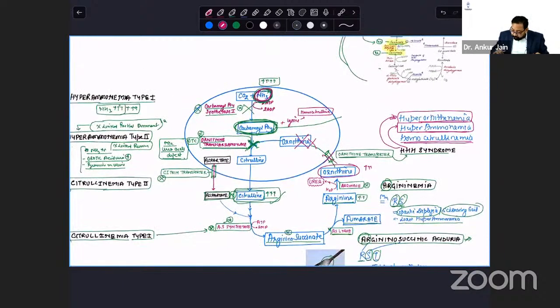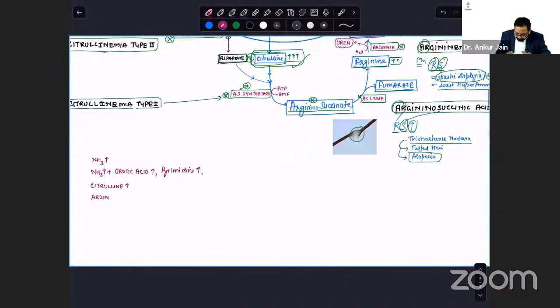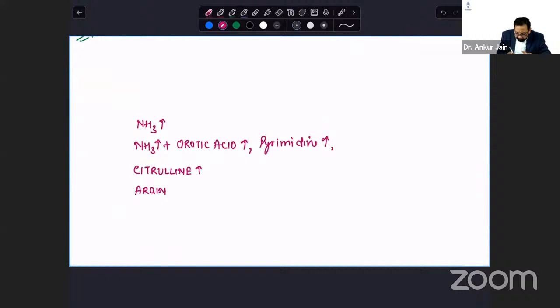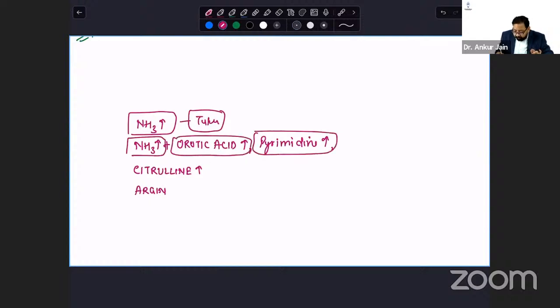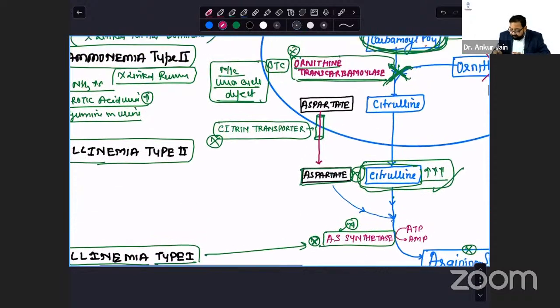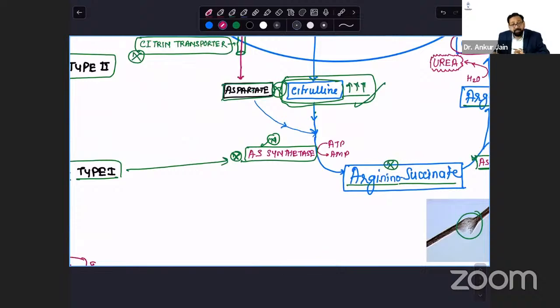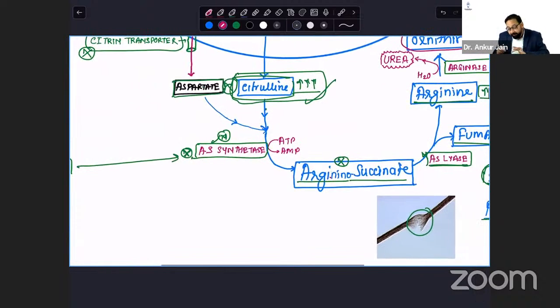So in this way, you can solve many questions, clinical scenarios, by this flow chart. Now I am coming to solve questions. Just like if only and only ammonia is increased, yes, you can comment, then it is type 1 hyperammonemia. If ammonia is increased, orotic acid is increased, pyrimidine is increased, that is hyperammonemia type 2. If citrulline is increased and argininosuccinate is decreased, this question has been asked twice, then it is citrullinemia.